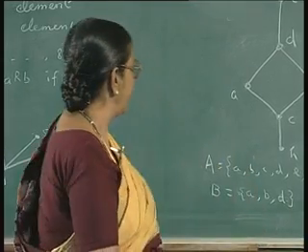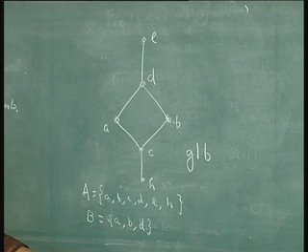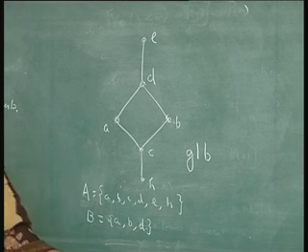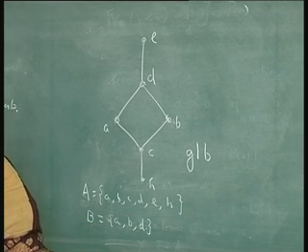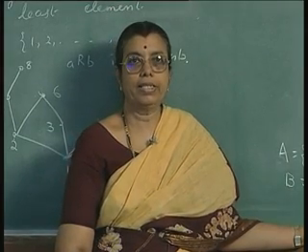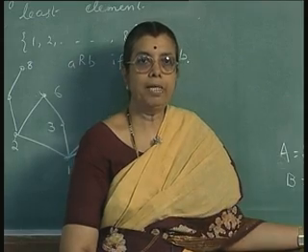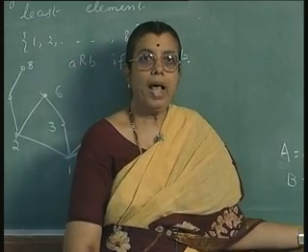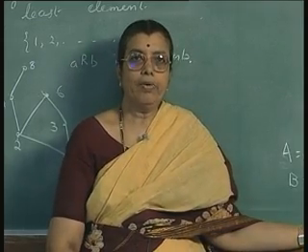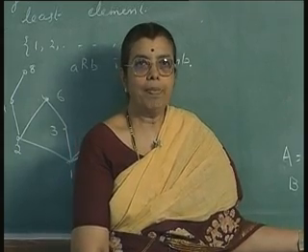For example, here we have taken A to be all the 6 elements and B a subset having A, B, D alone. The greatest element will belong to the set, the least element will belong to the set if it exists, and the maximal elements, minimal elements will belong to the set. But lower bound, greatest lower bound, least upper bound need not belong to the set.